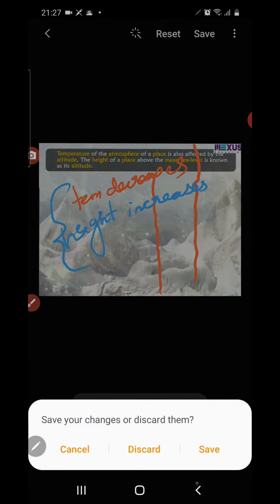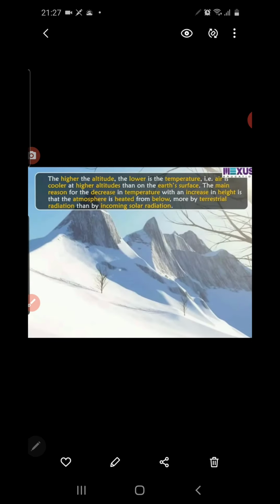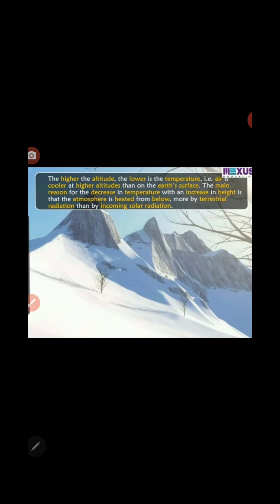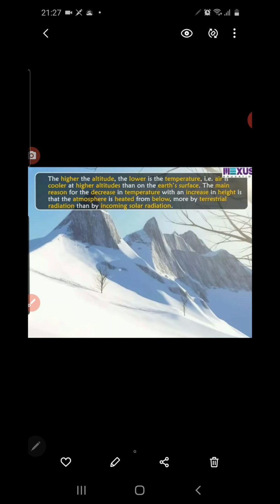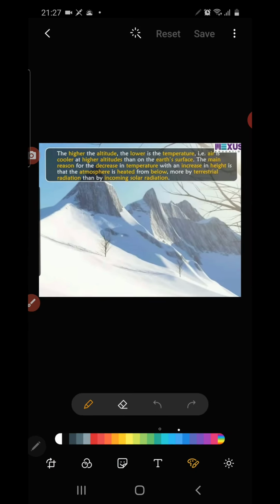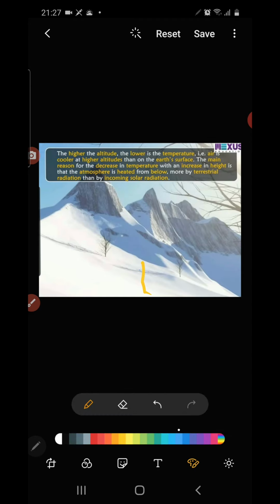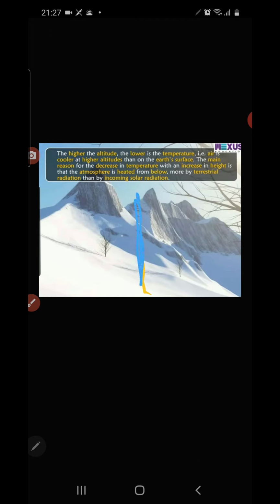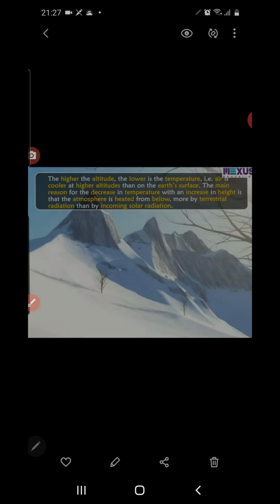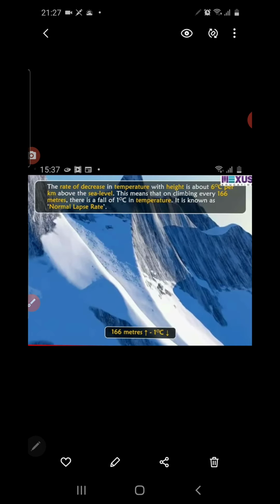So that is why if you go to the mountainous region, it is completely snow covered. Why are the peaks of the mountains snow covered like this? Because the altitude is very high here. As much as you move up in the height of the atmosphere, the temperature is very low there. So snow-capped mountains form. Clear? Now what is the reason for the decrease of temperature at higher altitude?